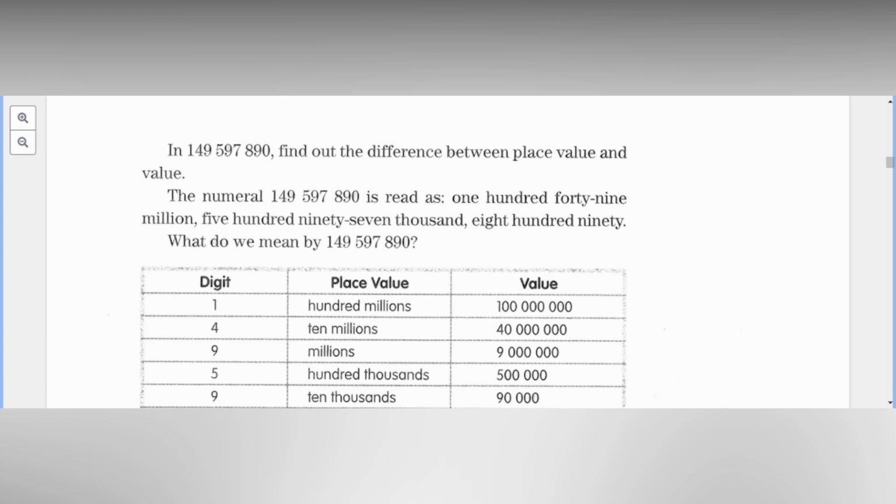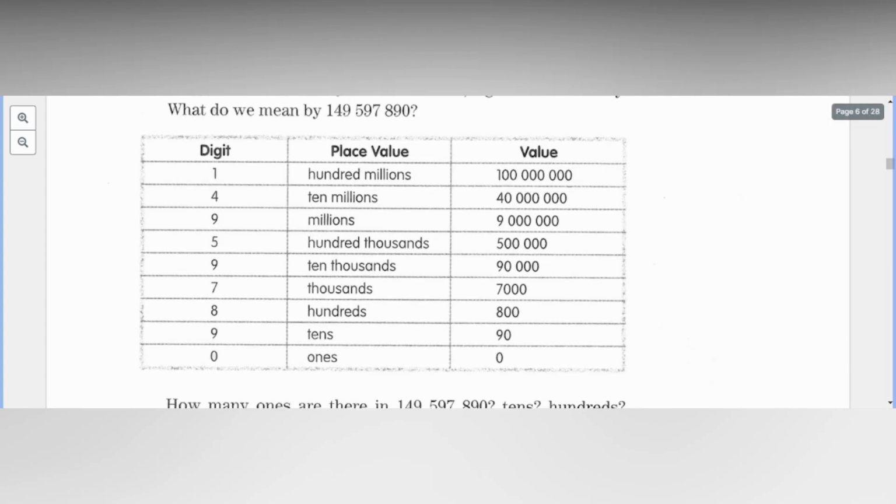1,597,000. This means they are together. And 890. So what do you mean by this? The digits are this. The place values are this and their values are this. On the ones, it's just 0 because the ones digit is 0.